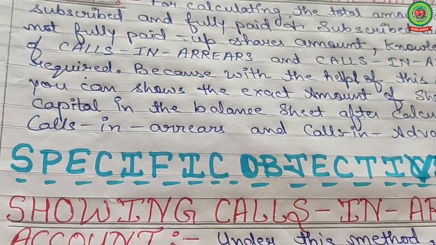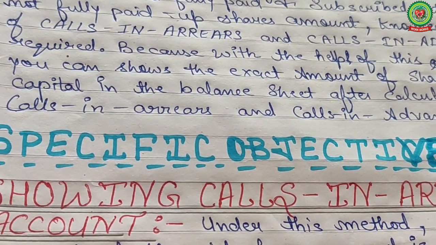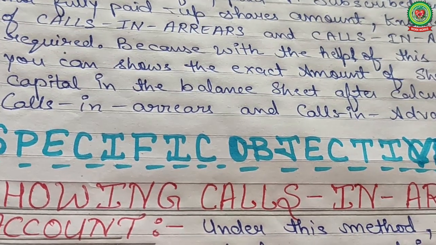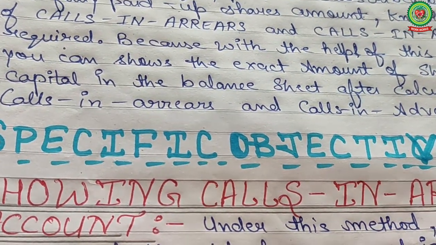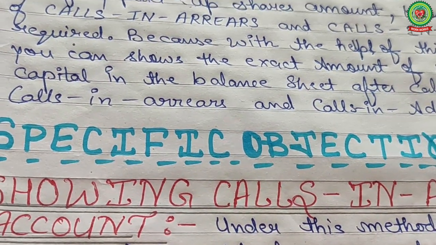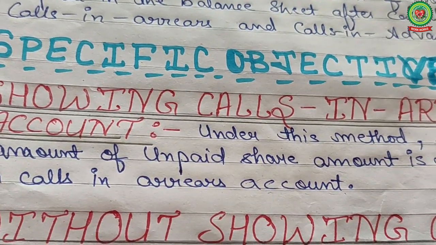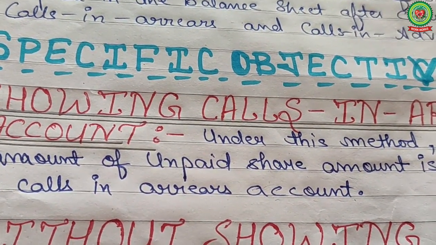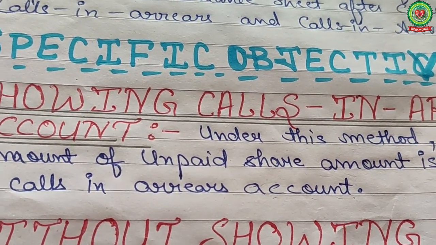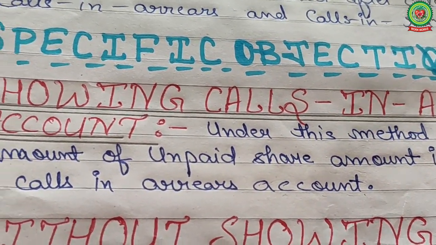And what is the specific objective? The specific objective is showing the calls in arrears account. It means that under this method the unpaid share amount is shown in the calls in arrears account. Any amount which is not yet paid, you can maintain a separate account for, that is, the calls in arrears account. Without showing the calls in arrears account, it means no need to maintain a separate account. Only in the main accounts of first call and second call, you can adjust the arrears.